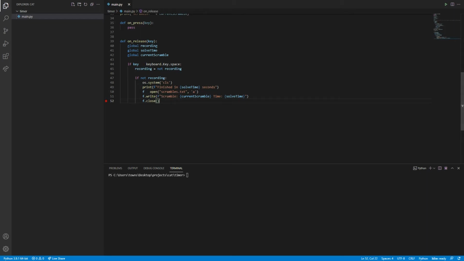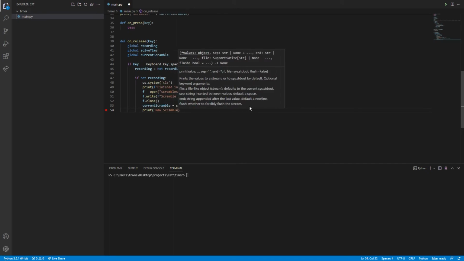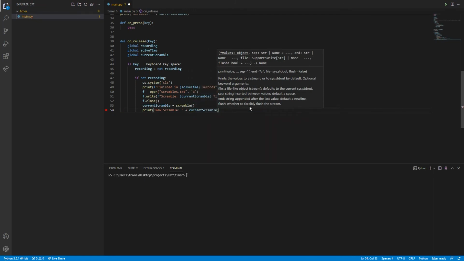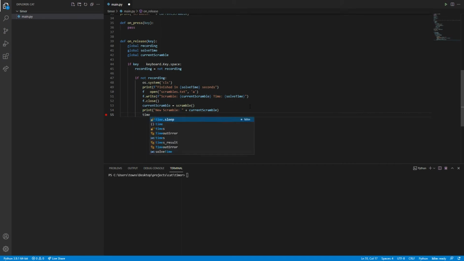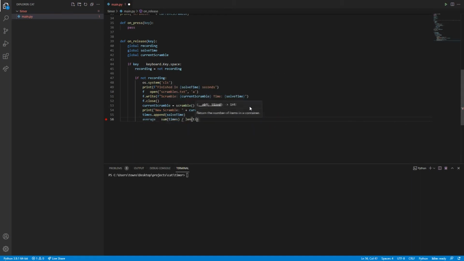So now, just a couple more things to do. We'll want to say current scramble equals scramble. We'll want to print out our new scramble. We'll want to append our solve time to our times list. We'll want to get an average of our times, which will equal the sum of our times divided by the length of our times.